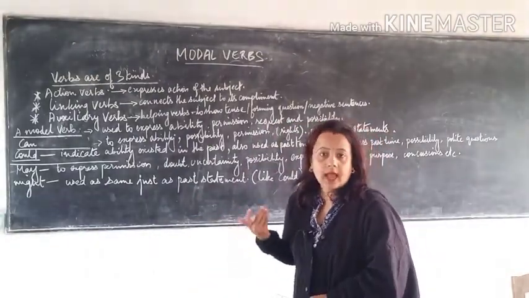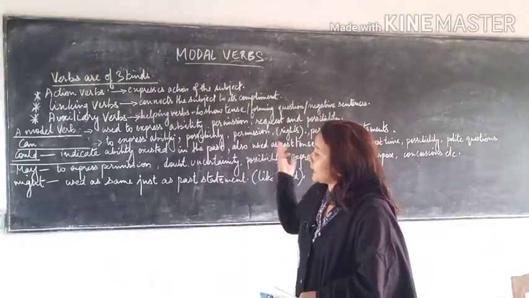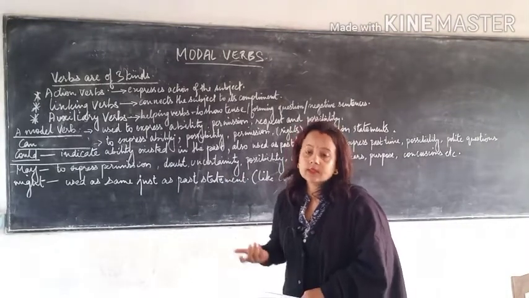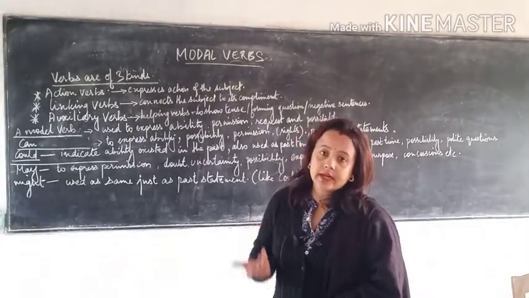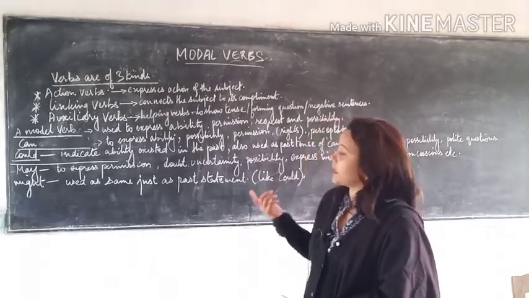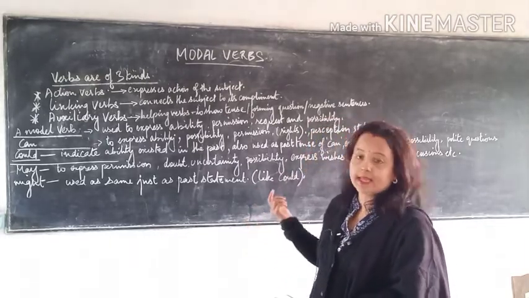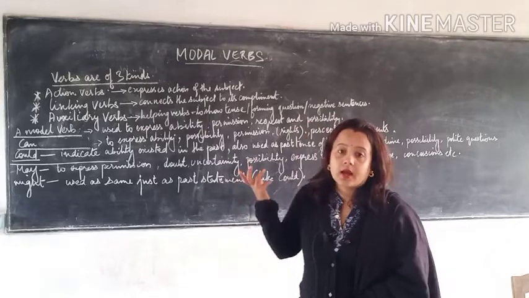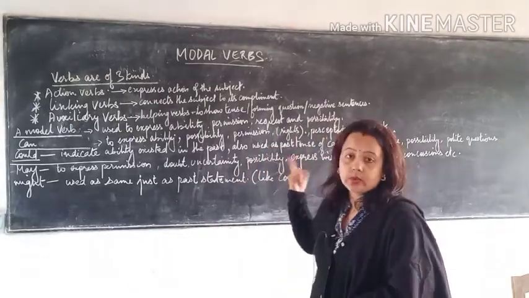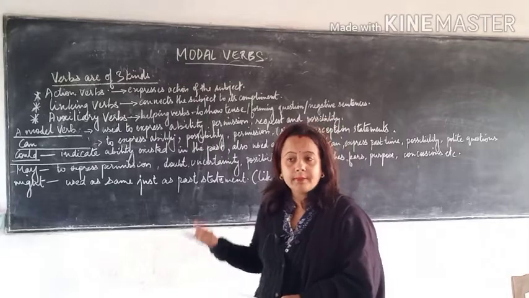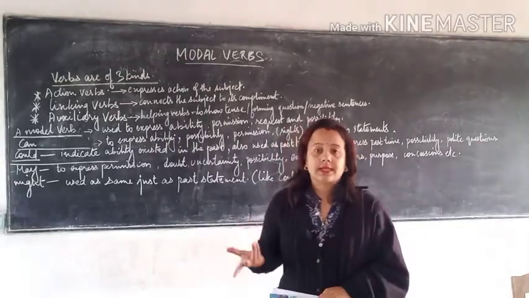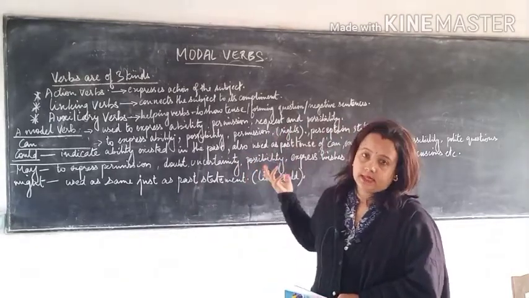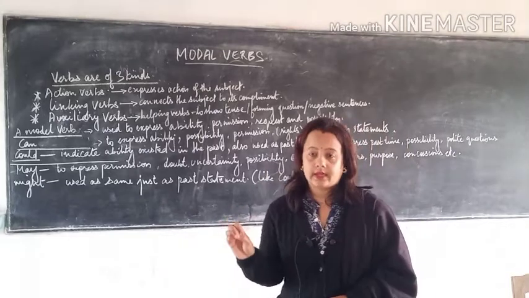The first one is action verbs, which express any kind of action that is done by the subject. That means it gives a clear indication about the subject. The second one is the linking verbs. What is a linking verb? A linking verb usually connects the subject with its complement. Complement in the sense of what the sentence is talking about. So it is giving a kind of help to the complement of the sentence. Link means connect.